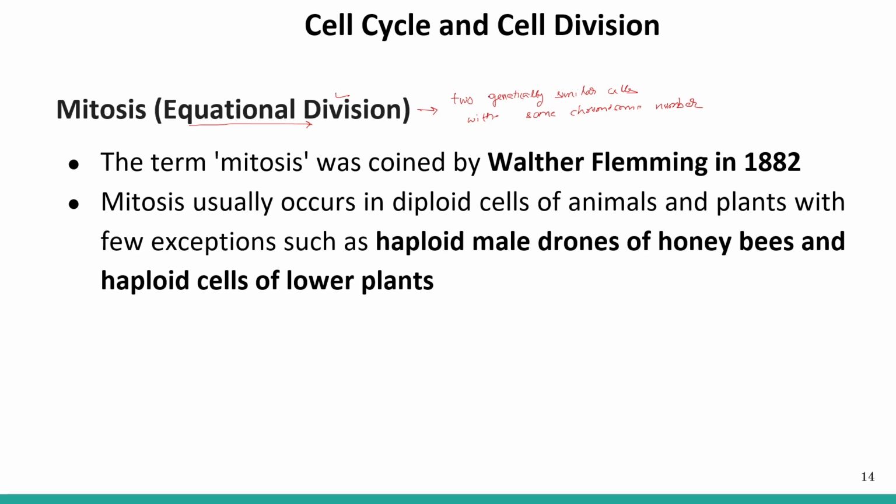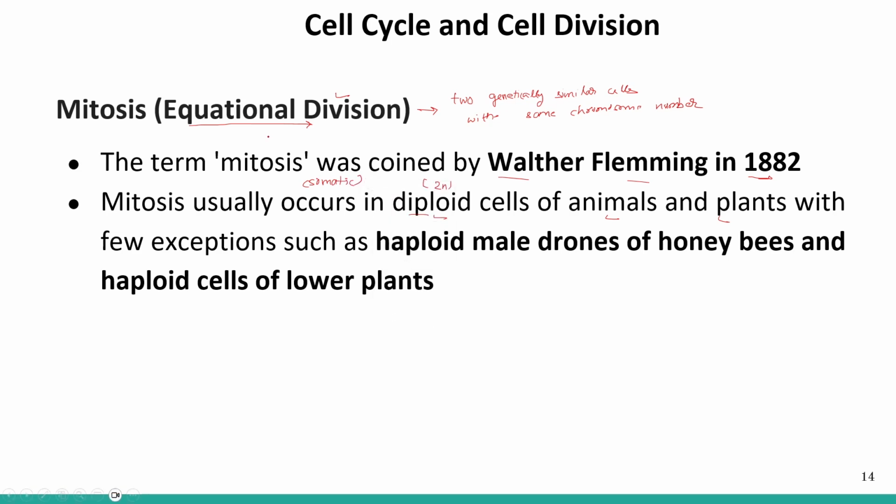The term mitosis was coined by Walter Fleming in 1882. Mitosis is generally seen in diploid cells, meaning 2N cells, of animals and plants, but there are a few exceptions to that. Usually mitosis takes place in the somatic cells. Somatic or vegetative cells are diploid.